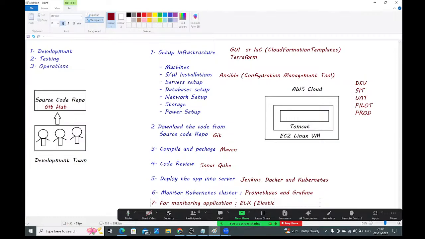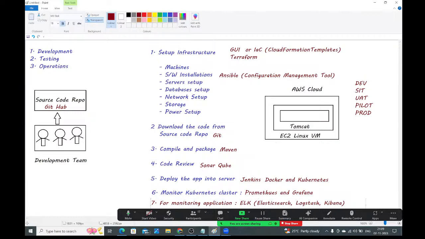Elasticsearch, Logstash, and Kibana. So these are the three open source products. ELK stands for the combination of Elasticsearch, Logstash, and Kibana.